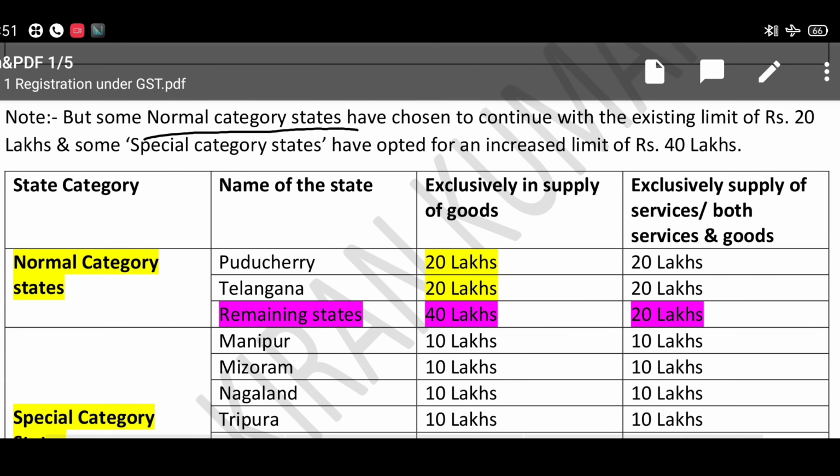Suppose you see the normal category states, Puducherry and Telangana for exclusive supply of goods: they have continued with the existing turnover limit, so up to 20 lakhs only. Even in case of supply of goods, if more than 20 lakhs, GST registration is mandatory, and for exclusive supply of goods or services also the same limit is there. The remaining states are going with the increased limits, that is 40 lakhs and 20 lakhs respectively.